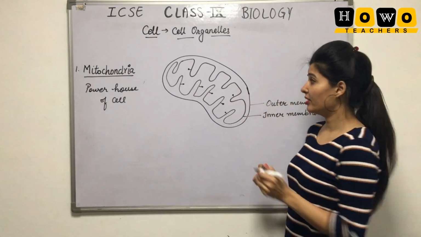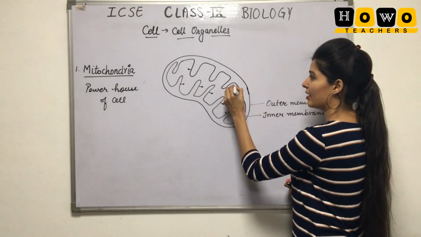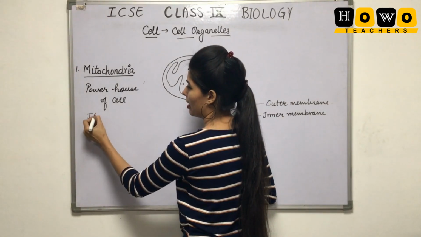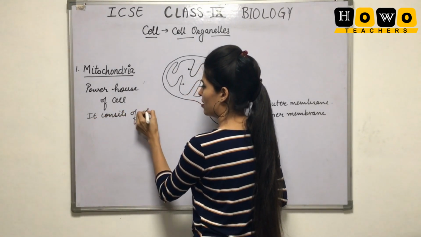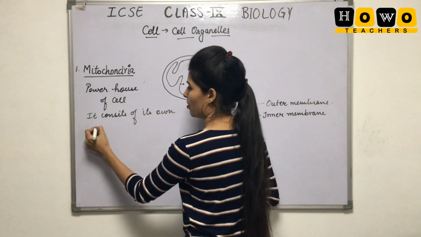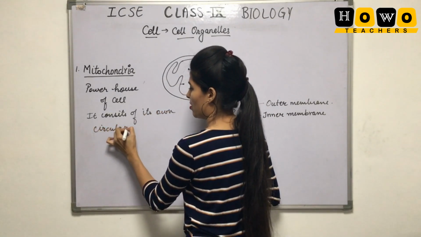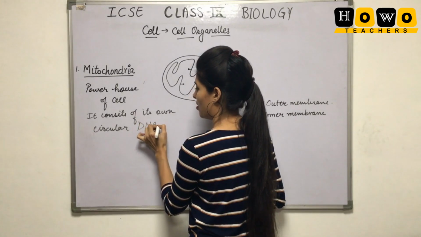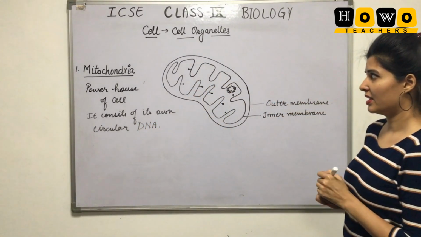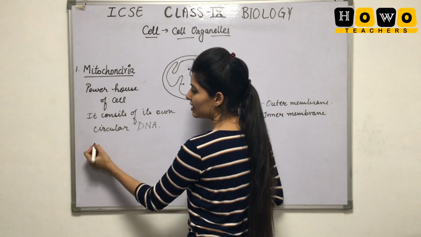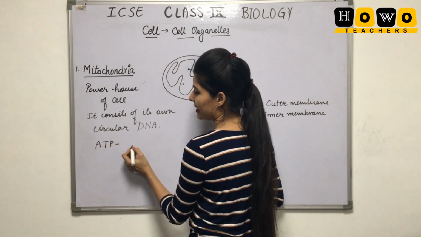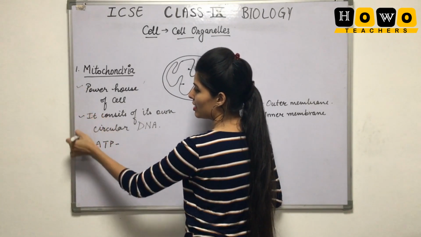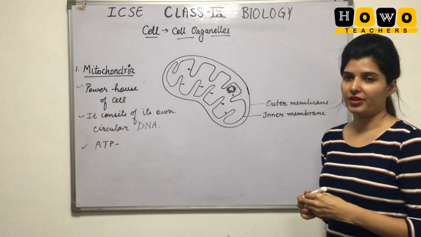It is also an organelle which has its own DNA, so you have to remember that. Its own circular DNA, and it helps in the synthesis of adenosine triphosphate. That is, energy is produced inside the mitochondria.